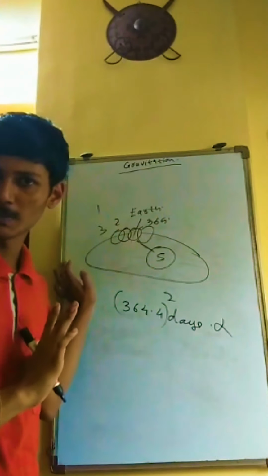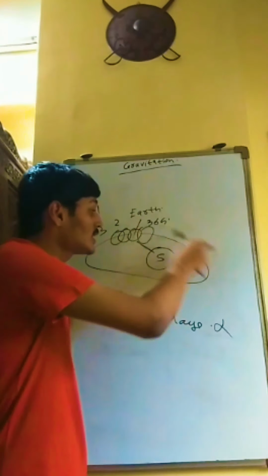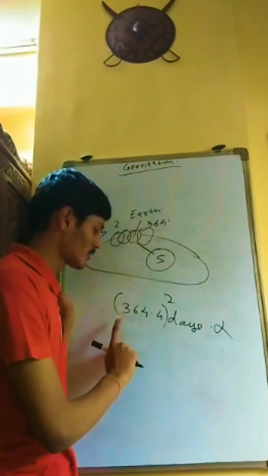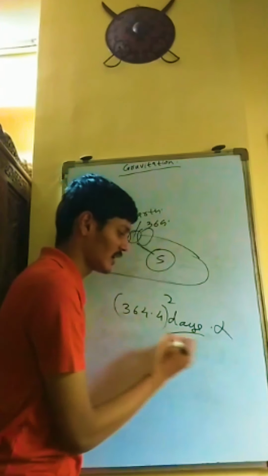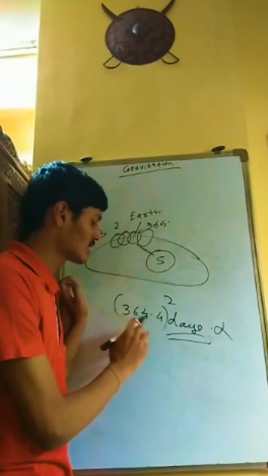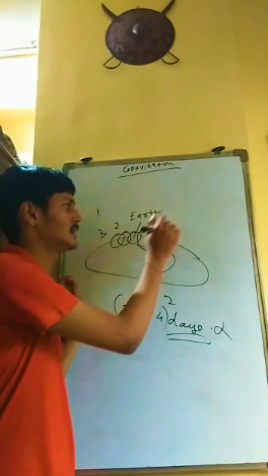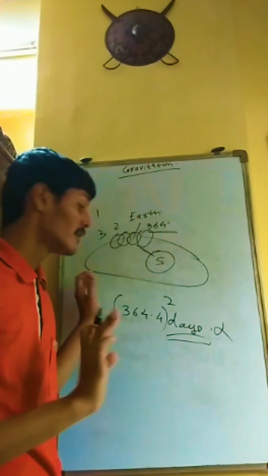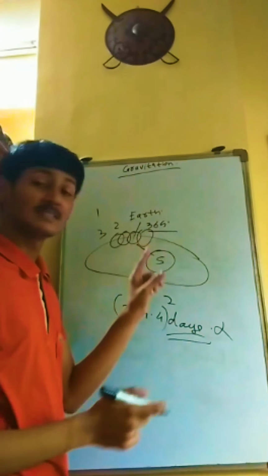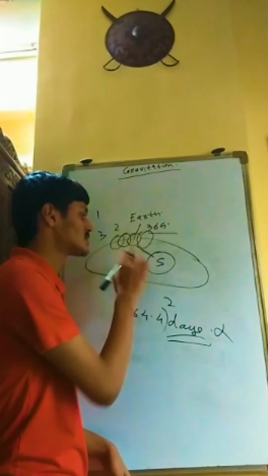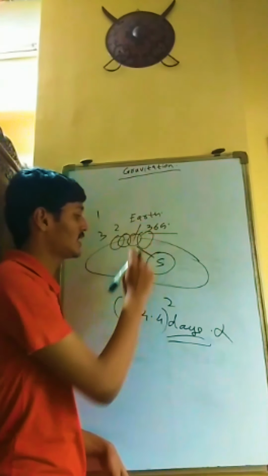that is 31st December. So the total time which it took, for example, here we have considered in terms of days, 364.4, which is approximately 365 days. The square of this is directly proportional to the distance between the planet and the sun.